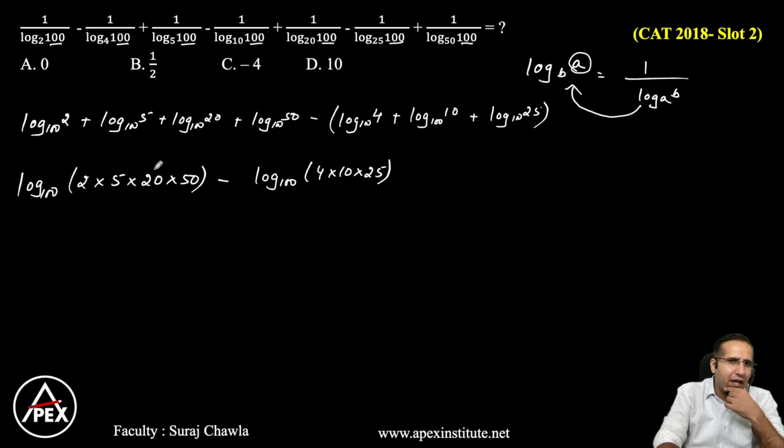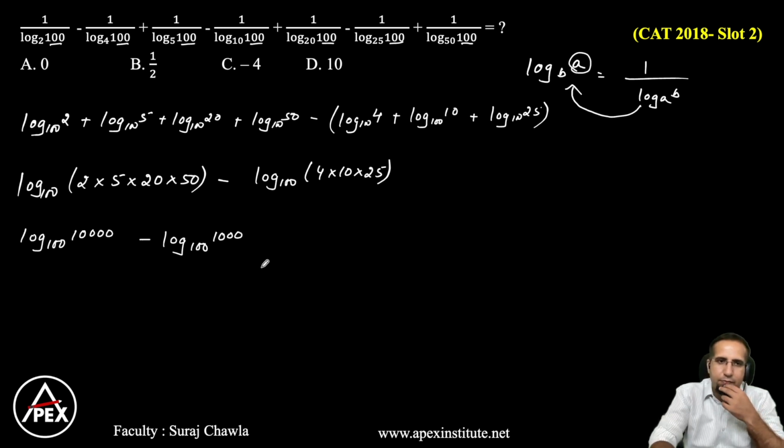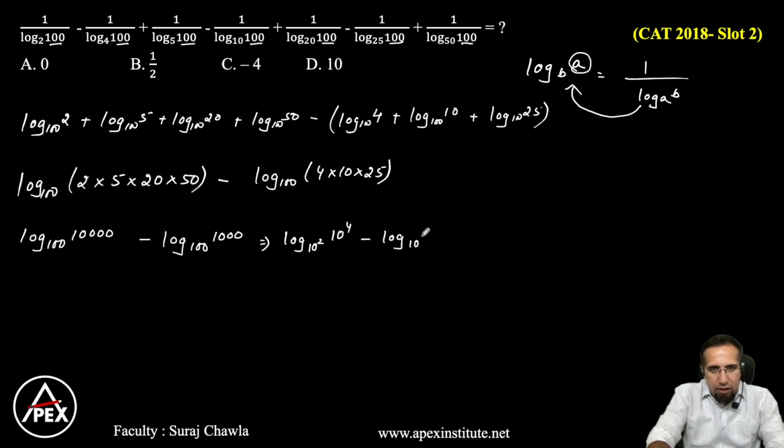Now 2 into 5 is 10, 10 into 20 is 200, 200 into 50 is 10,000. So this can be written as log 10,000 base 100 minus log, 4 into 25 is 100, 100 into 10 is 1000. That's log 1000 base 100. So what do we have here? Now I can write the bases in the form of tens here, so that I can move towards log A base A. So this becomes 10 square, and this becomes 10 to the power 4, minus this becomes log, this is again 10 square, and this becomes 10 cube.